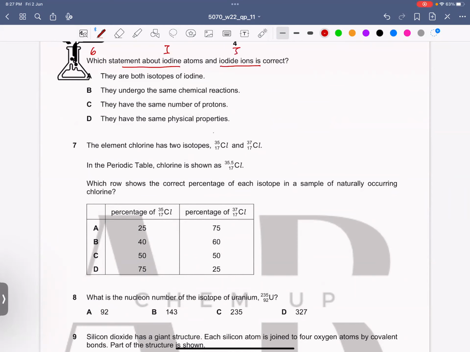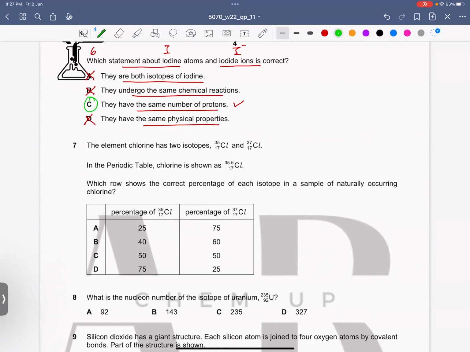Iodine atom is I and iodide ion is I negative. They are both isotopes of iodine. Completely wrong statement. They undergo the same chemical reaction. Again, wrong. They have the same number of protons. Yes, this is correct. They have the same physical properties. No, it's not correct. So C is the correct answer in this case.